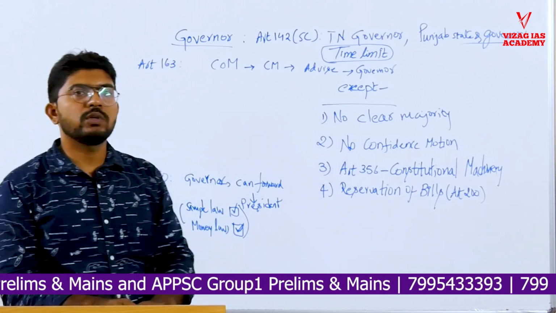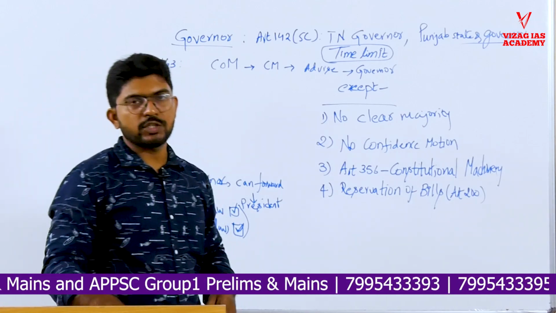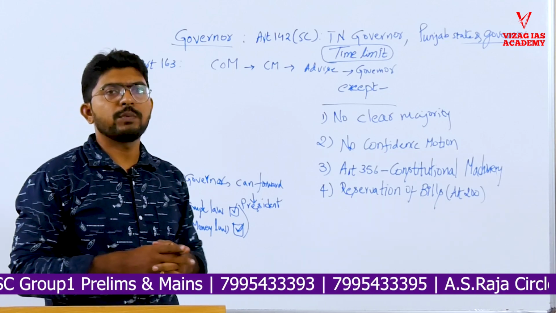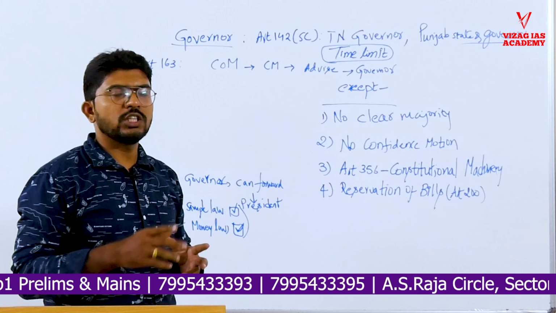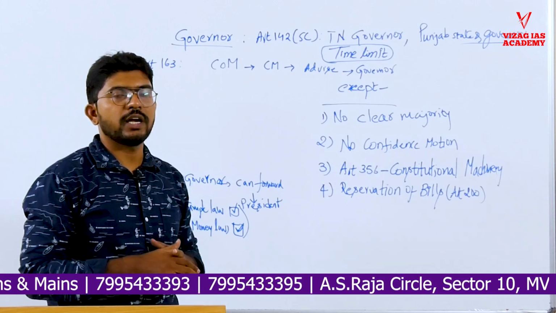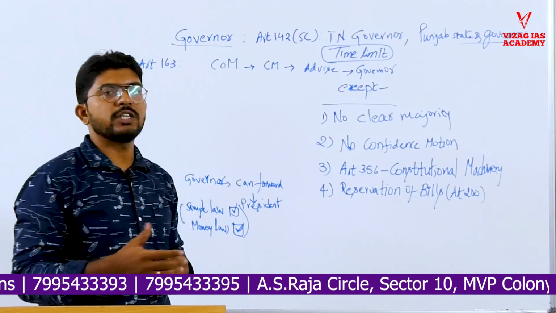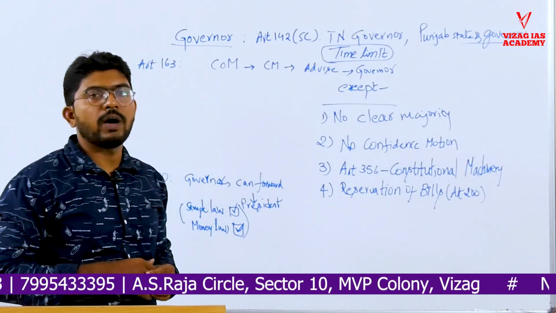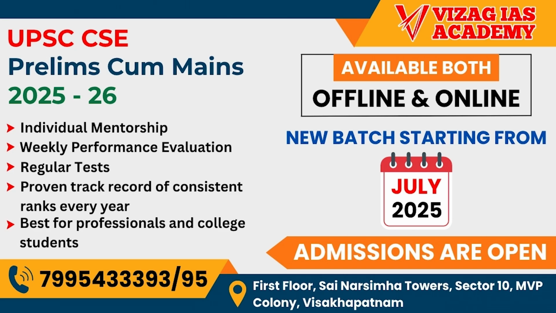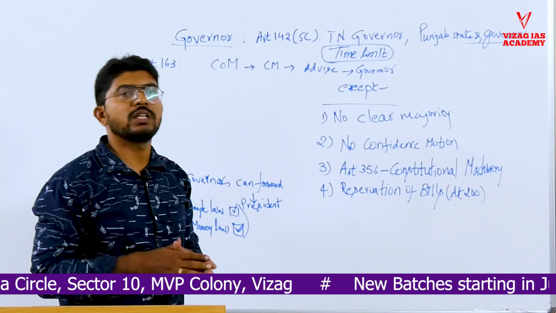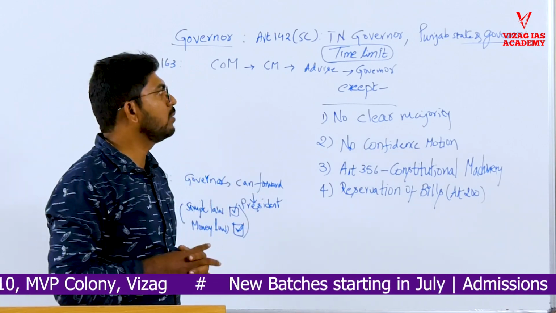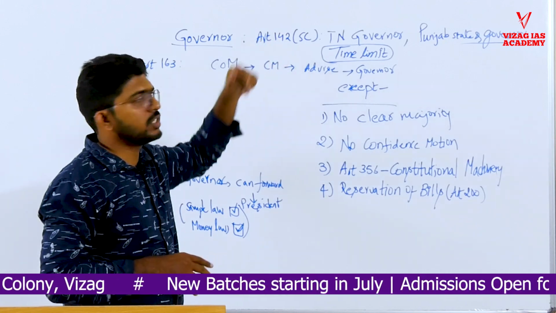So let us discuss the concepts behind it. It is a conceptual question, and it is very much in the news as well. Recently the Supreme Court made a statement: using the power of Article 142, it gave directions and mandatorily gave assent to all the bills reserved by the TN governor. And it asked the parliament to explore a time limit for the governors. In the constitution, there is no time limit mentioned for the action to be taken by the governor while giving assent, or returning or rejecting the bill. So the general bill making procedure was very much in the news recently.